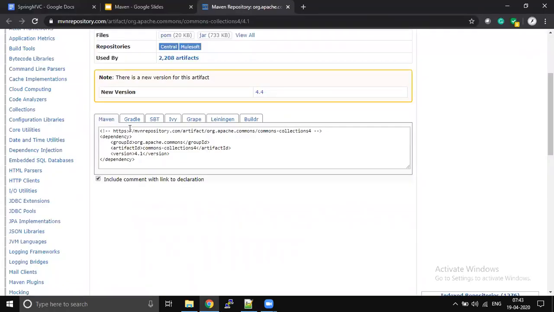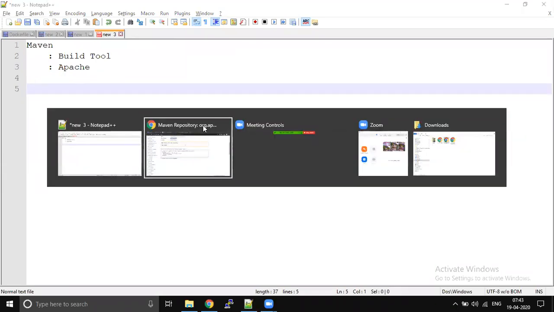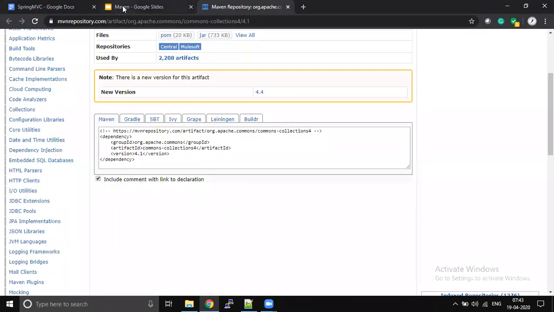It is all about comfortability since day one. Whichever tool you are working with, you feel comfortable. Other than that, all will have the same functionality. All these are build tools only.